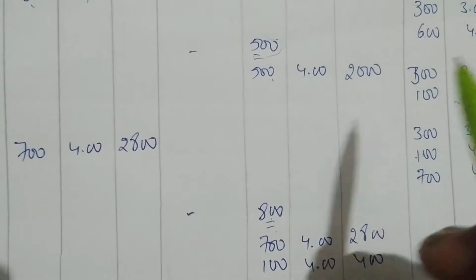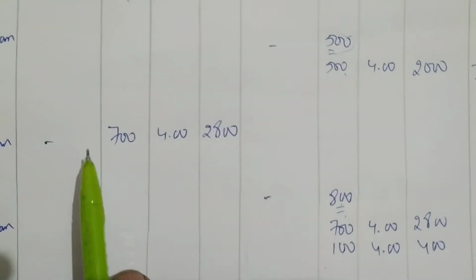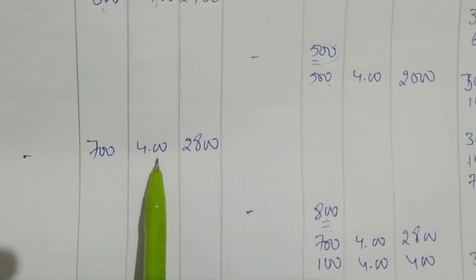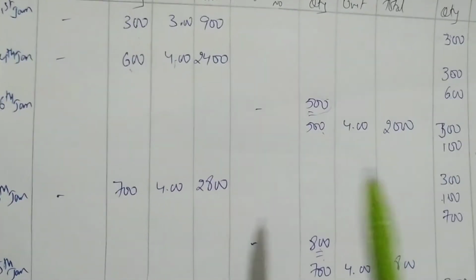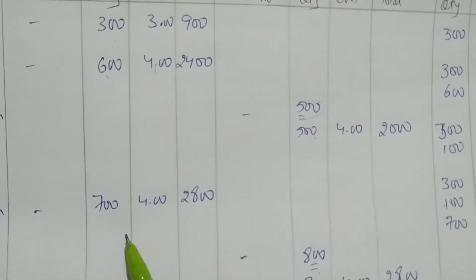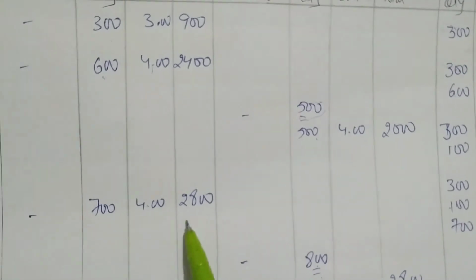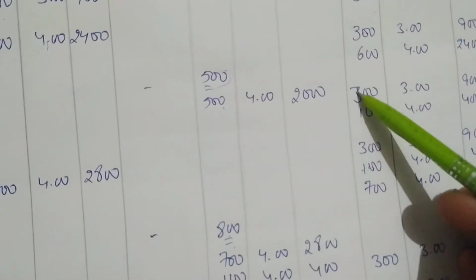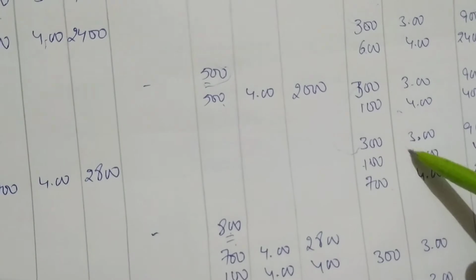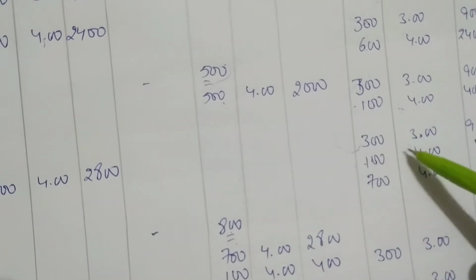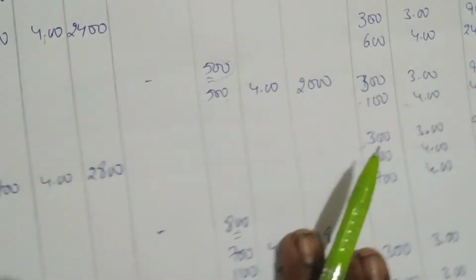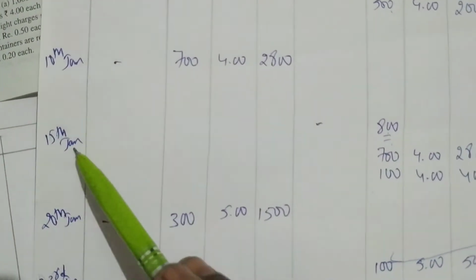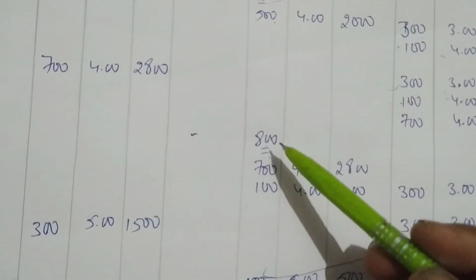Okay. Next, again we purchased on 10th January 700 units with 4 rupees, 2800. This is the quantity, unit, total column. So 700 units we purchased with 4 rupees, 2800. Same again, you have tried first 300 with rupees 3, 900. Then again 100 with rupees 4, 400. Then again 700 you have to write with rupees 4, 2800. Done.